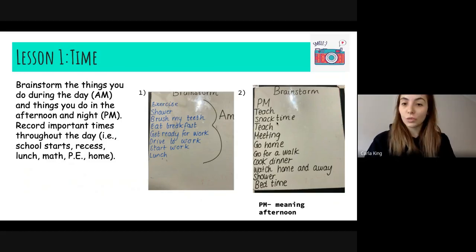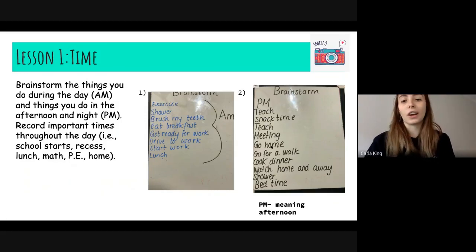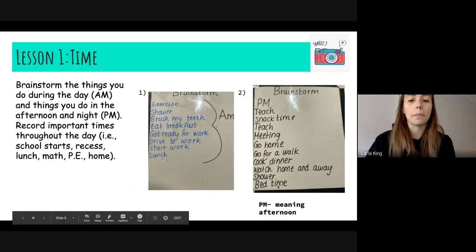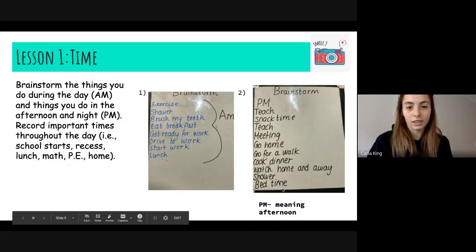So I teach, we have snack, I teach again, then I have a meeting after work, then I go home, and if the day's really nice, I like to go for a walk, cook dinner, watch my favorite TV show, Home and Away, have a shower, and then bedtime. And when I go to bedtime, it is nighttime. It is 8:30 at night, so it's dark.